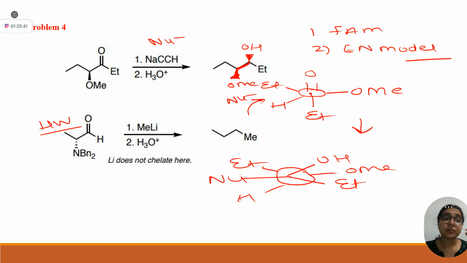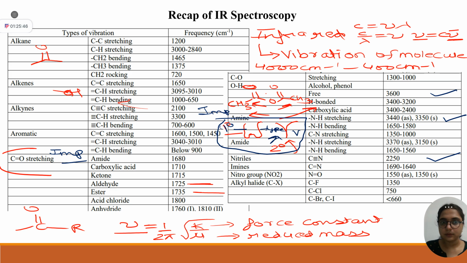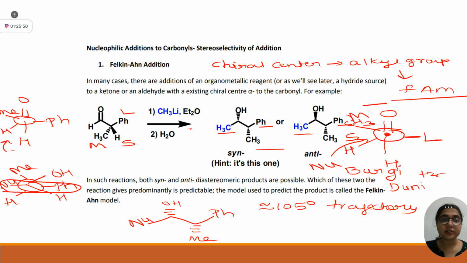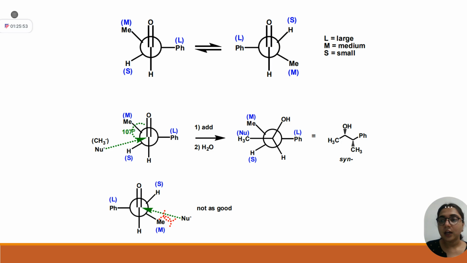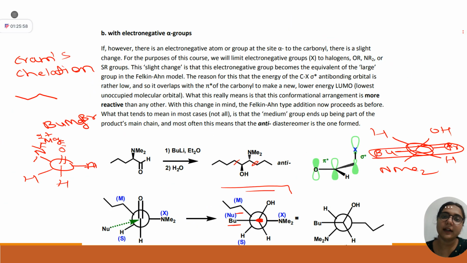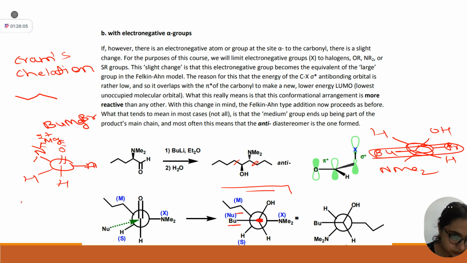Any doubt from this class? We have covered IR, three models, Felkin-Anh model. This was Felkin-Anh model. Now slide, wait. Just give me 1 minute, okay? Sorry for interruption. Now I am very much clear. This model name is Cornforth dipolar model.